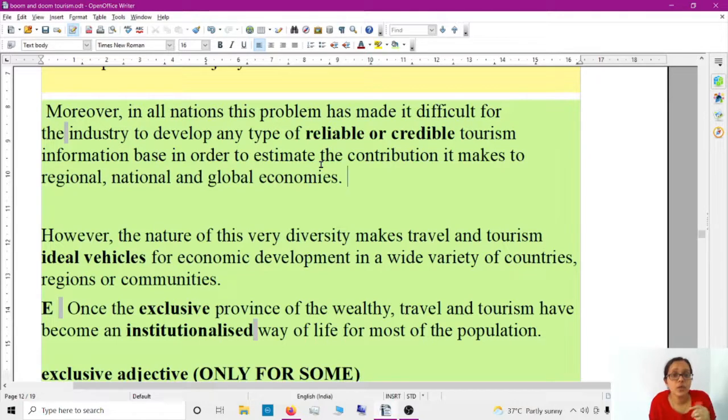Information based, in order to estimate, in order to, how they wrote. Split words, fine. In order to estimate the contribution it makes to regional, national and global economies. So we cannot calculate, that's what they are saying. So that's why it's known as not reliable or credible tourism.